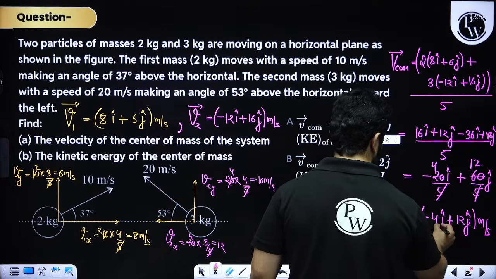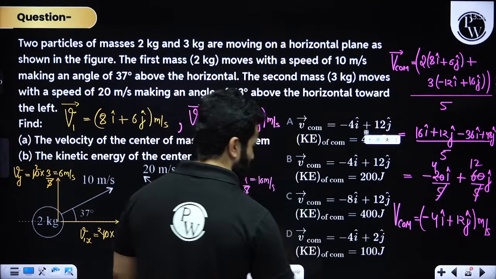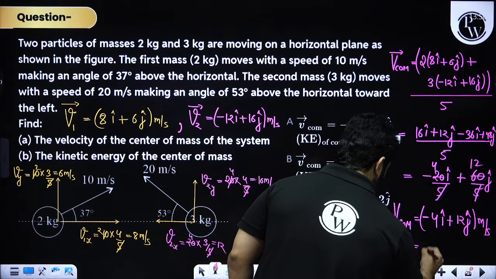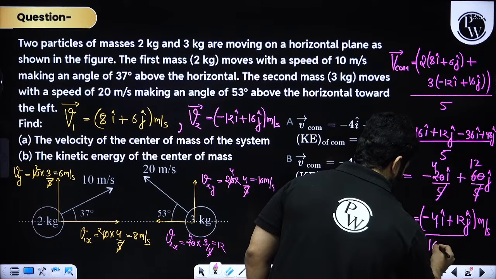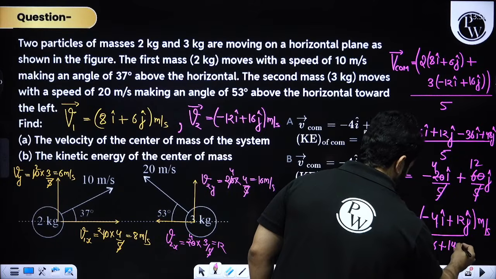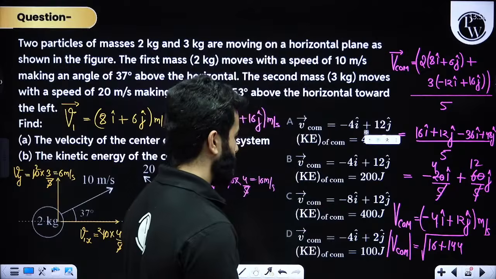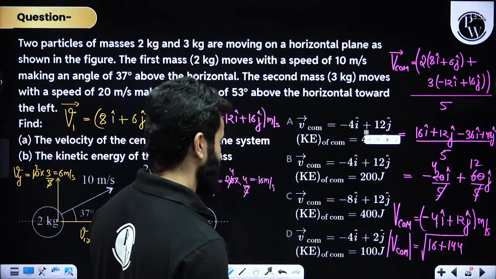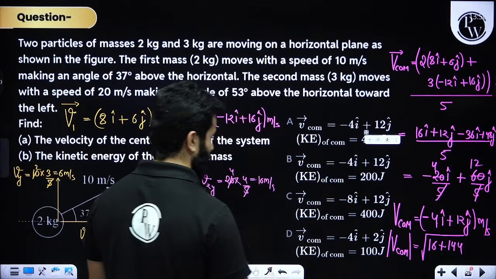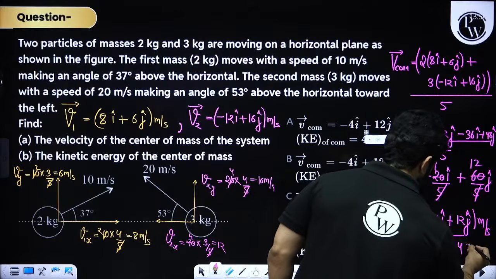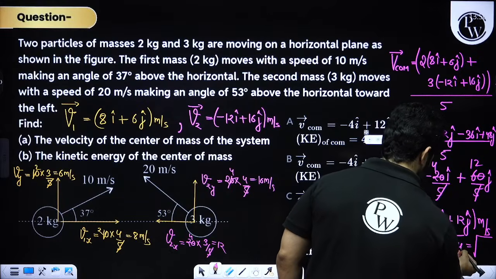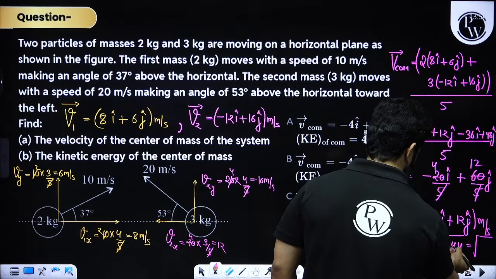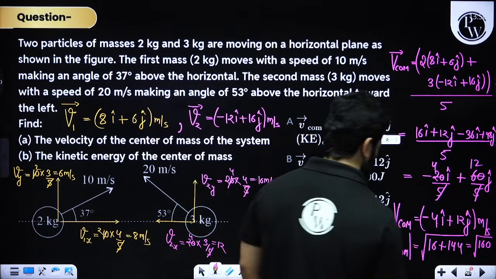So mod of VCOM will be under root of 4 square plus 144, which is going to become 160.